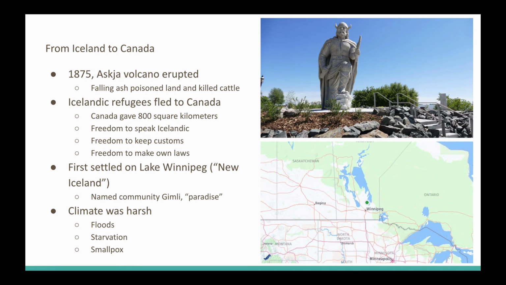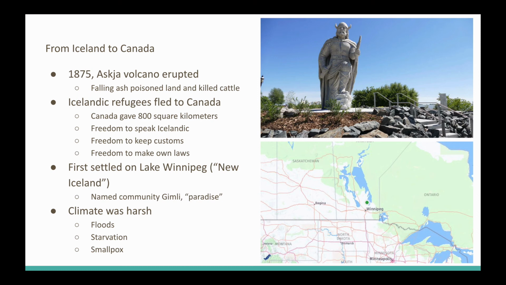So in 1875, there was a natural disaster in Iceland. The Askja, I think is how you say it, volcano erupted. And the poison from that volcano, from that ash, poisoned the land, so crops couldn't grow, and killed a lot of the cattle. So many Icelandic refugees ended up coming to Canada.